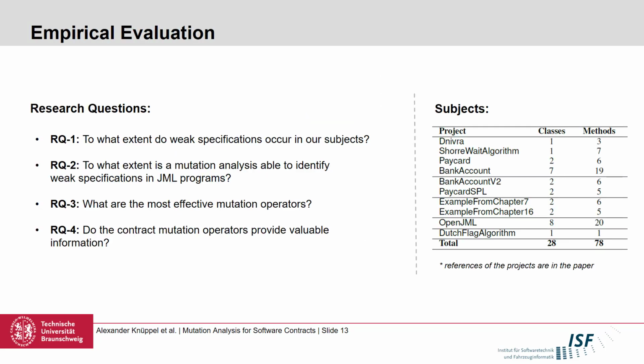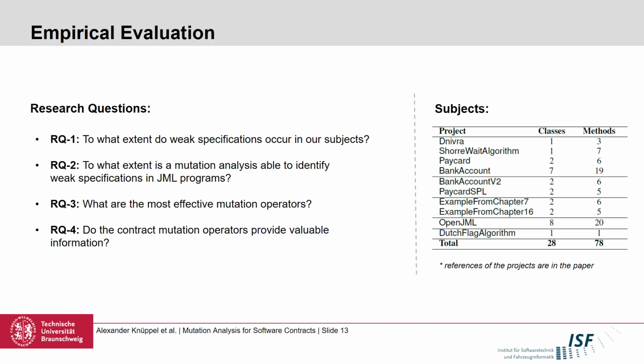Okay, I will now present our evaluation, and for this we collected a total of 78 methods from various sources. More details on them can be found in the paper. And we did only use a limited amount of methods because we had to manually establish the ground truth, which means that in order to evaluate our framework, we obviously needed to know which specifications could be considered as weak, and that can take a long time. What is important here, we also only included methods that could be verified automatically. Otherwise, finding a more precise specification does not make really sense.